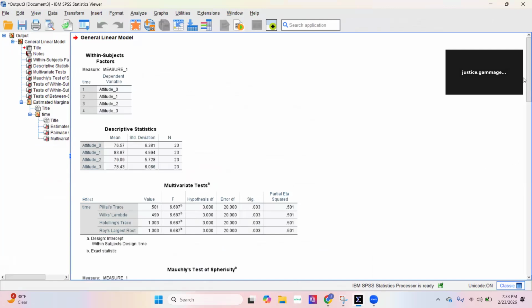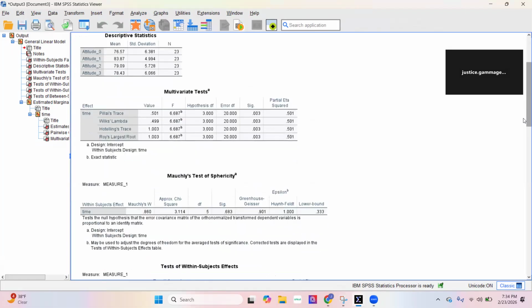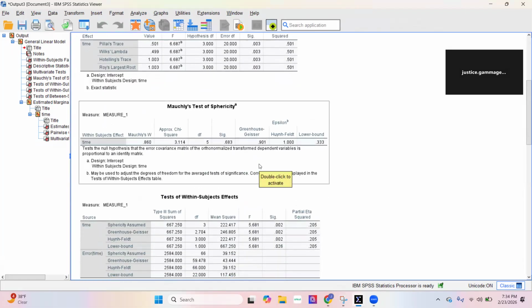So next we're going to scroll down to Mauchly's test of sphericity. Here the results are that W is 0.860, P is 0.683. Because P is greater than 0.05, the assumption of sphericity is met. Therefore, I interpret the sphericity assumed row in the ANOVA table.